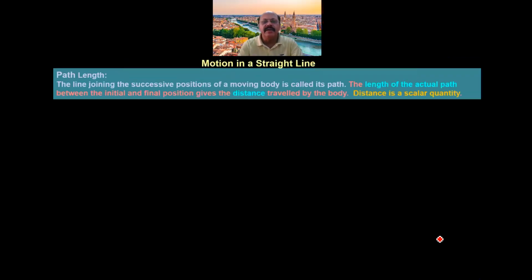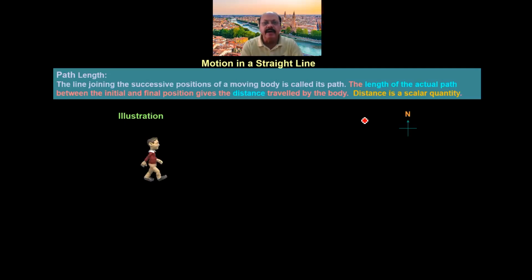Now we define here the path length. The line joining the position of a moving object is called its path, and the length of the actual path between the initial and final position gives the path length or distance traveled by the body. Distance is a scalar quantity. Now you can understand it by this animated part.